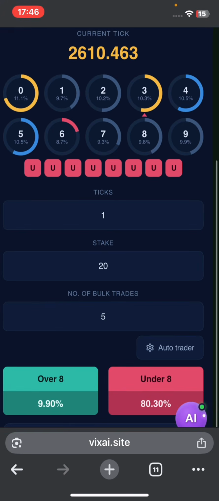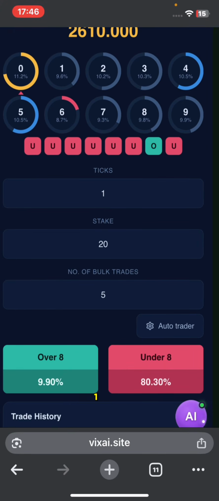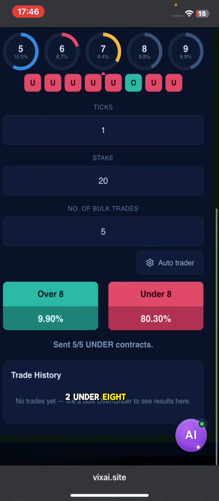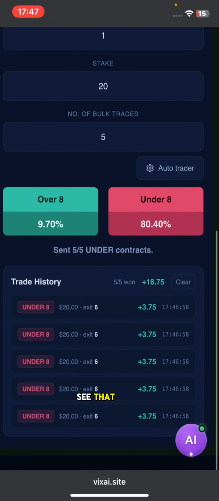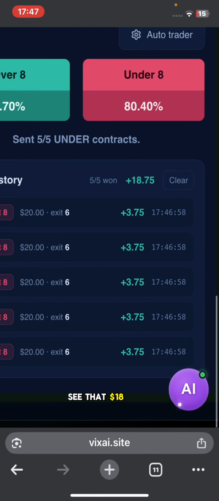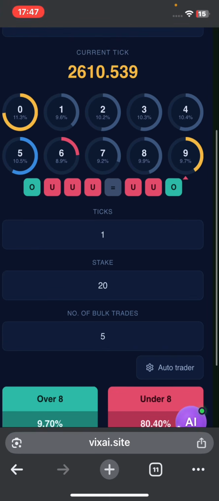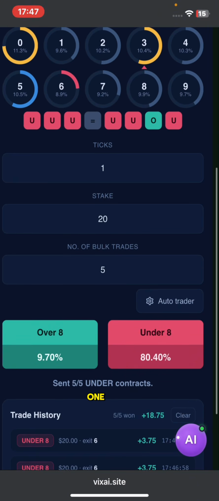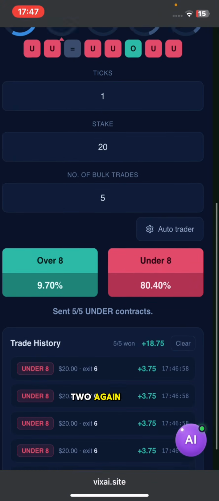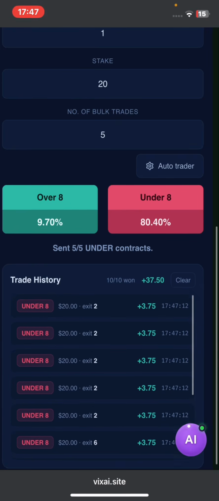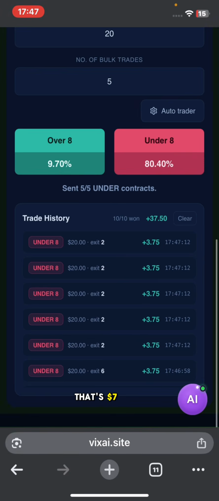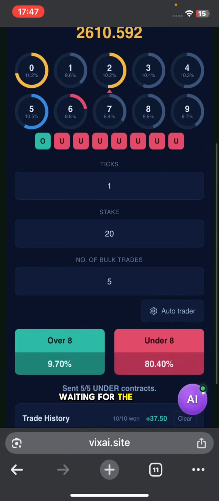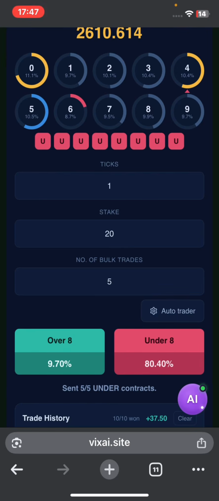So let's see, there we go, 1, 2, under 8. See that? $18. Let's do it again. Okay, there we go. 1, 2, again. See that? That's $7. Let's go again. So we are waiting for the 9, then we give it 2 ticks, then we execute our trade. Simple. Wait for the 9, give it 2 ticks, then execute your trade.